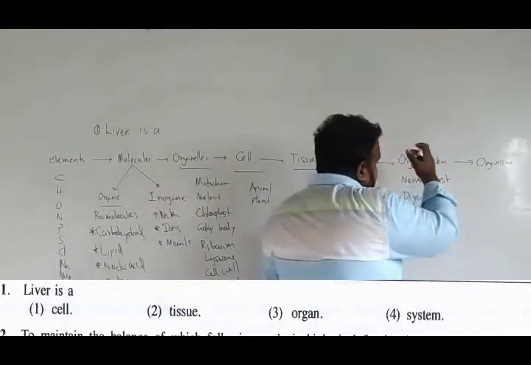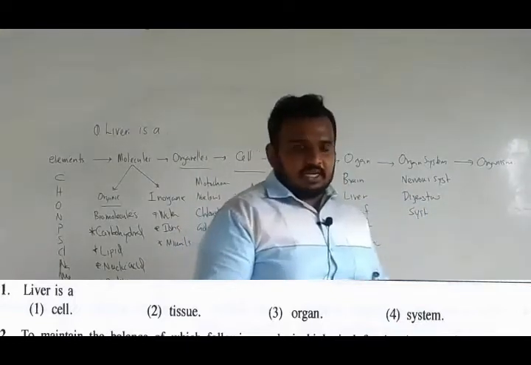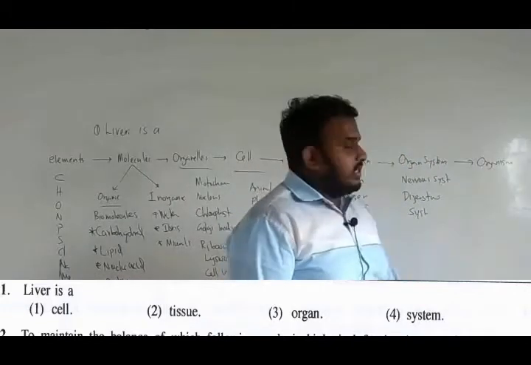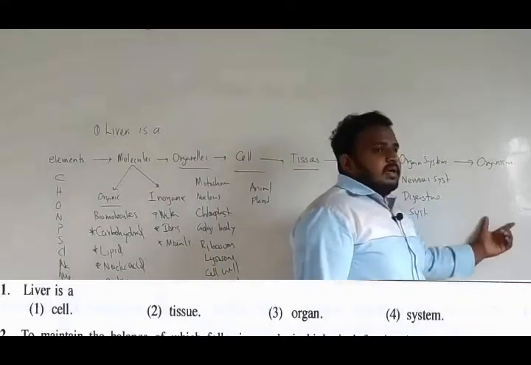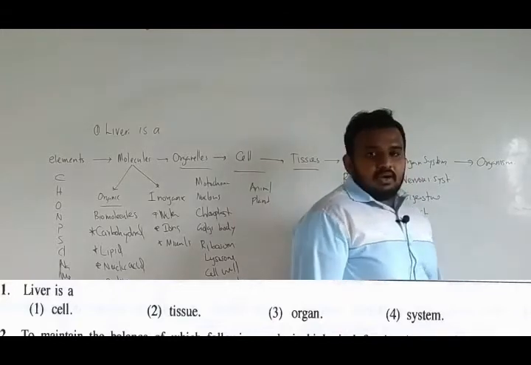There are a lot. All of these come together to make a human organism. A complete organism is made when they all come together. In organisms we can talk about human, or any other animal; everything comes under an organism.